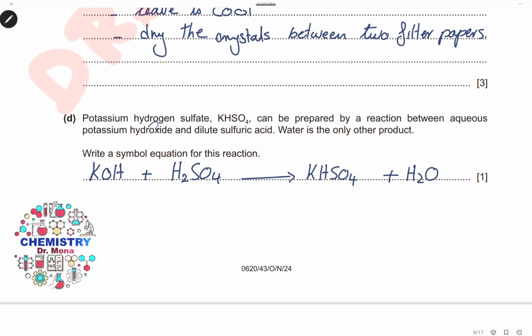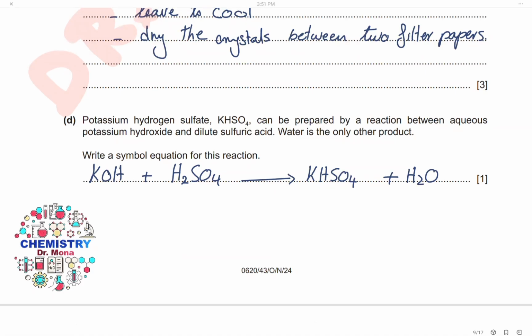Potassium hydrogen sulfate, this is the formula of potassium hydrogen sulfate, can be prepared by reaction between potassium hydroxide and dilute sulfuric acid, and water is the only other product. So when potassium hydroxide reacts with sulfuric acid, it only produces potassium hydrogen sulfate and water. Here is potassium hydroxide formula plus sulfuric acid gives potassium hydrogen sulfate and water. And as we can see, the equation is already balanced.